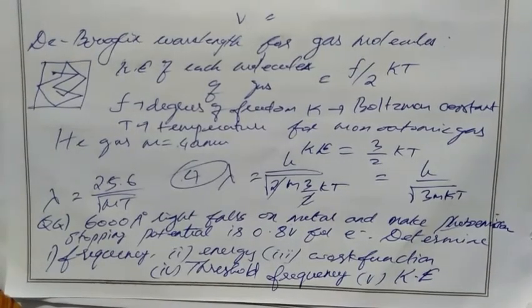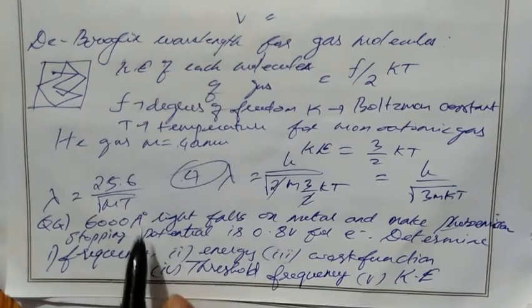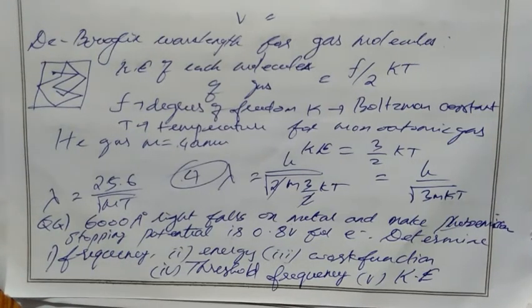Note this question, this is for your homework. 6000 angstrom of light falls on a metal surface and causes photo emission. Photo emission means when light falls on the metal, electrons will come out of the surface. To stop the electrons, we need this much potential: 0.8 volt stopping potential. Determine frequency, energy, work function, threshold frequency and kinetic energy.